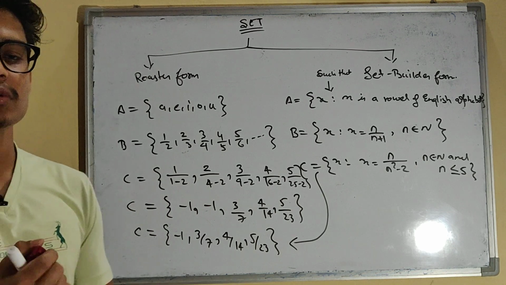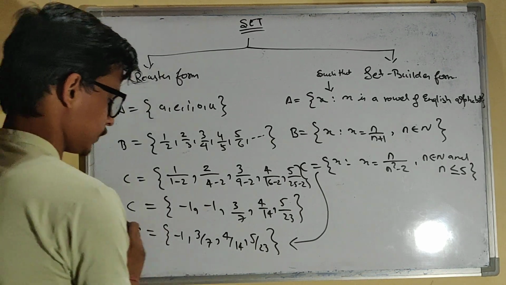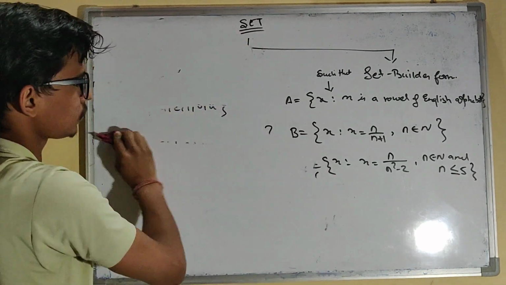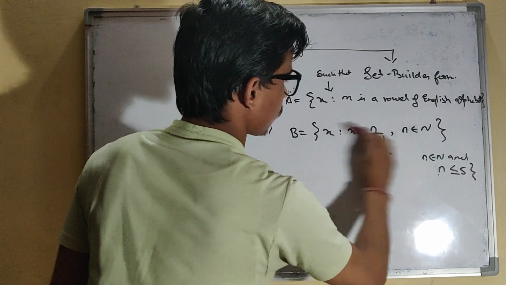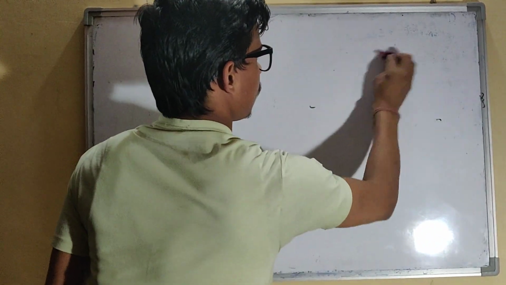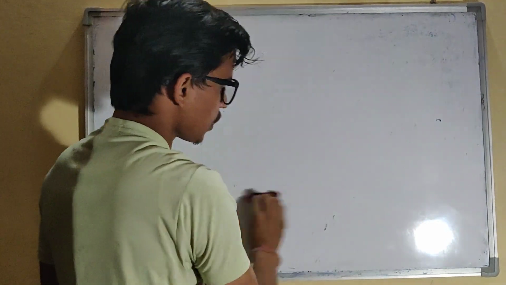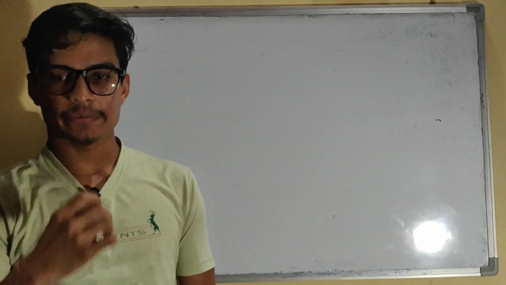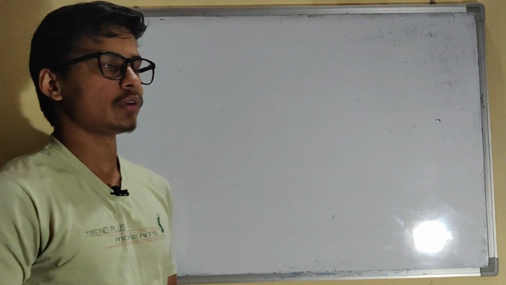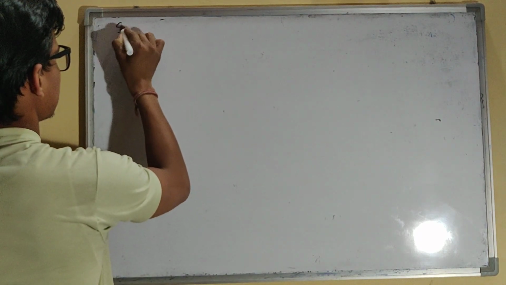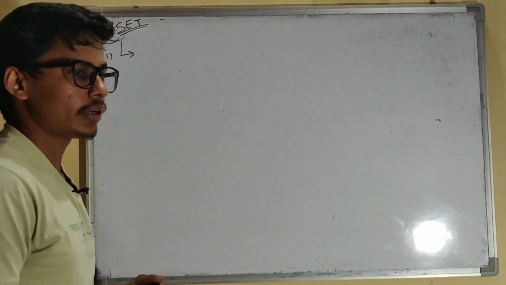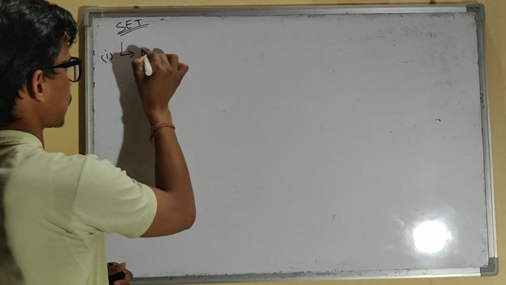Now we are going further. The next important thing is types of sets. There are different types of sets possible, and we are going to deal with them. First, one type is the null set.